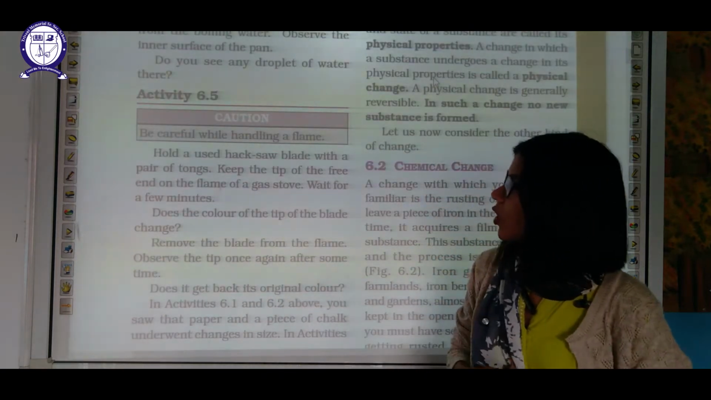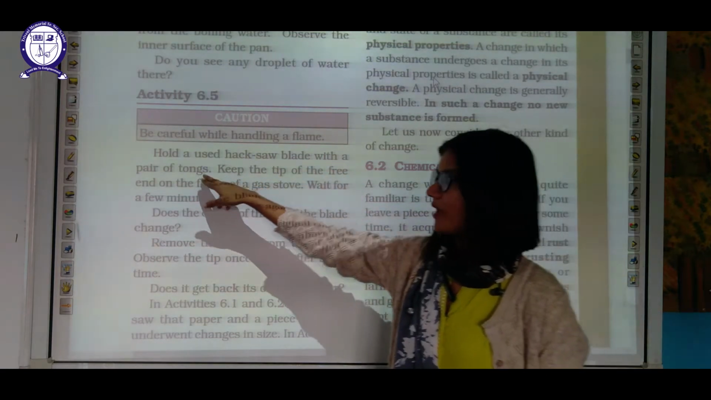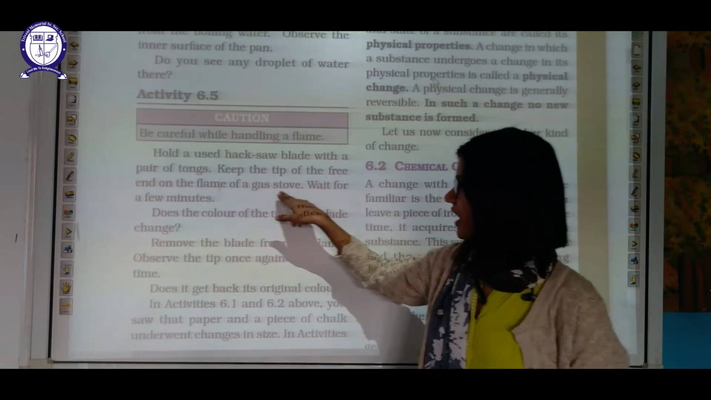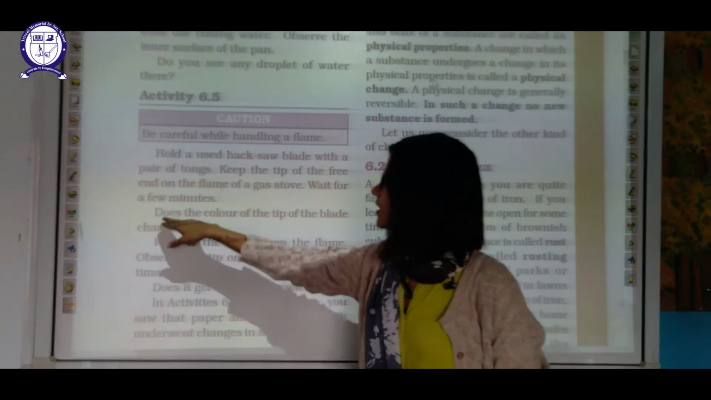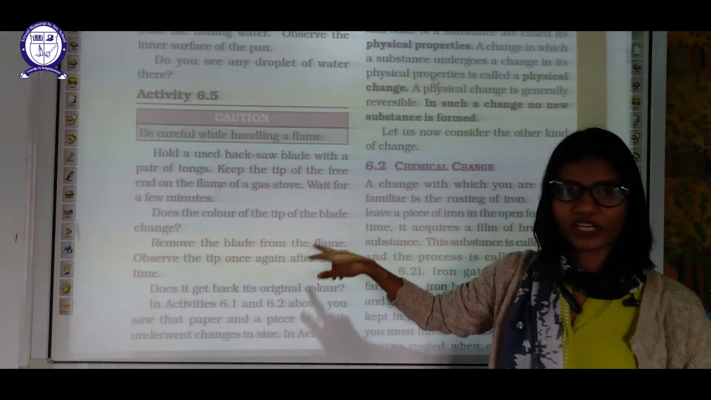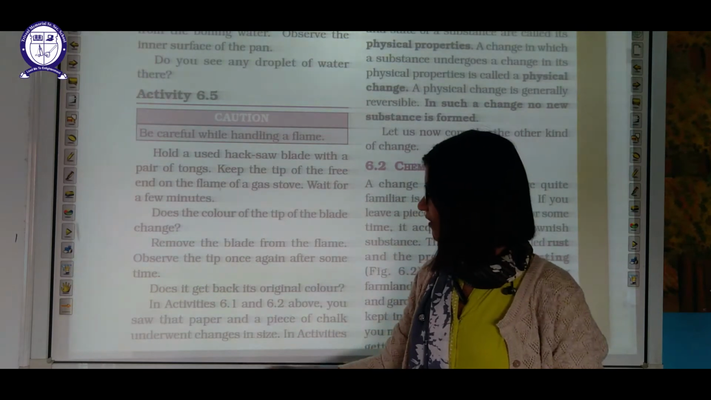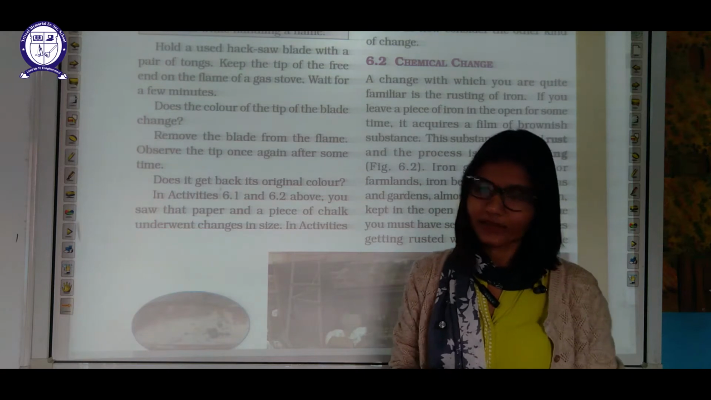Next, hold a used hacksaw blade with the help of a pair of tongs. Keep the tip of the free end in the flame of the gas stove. Wait for a few minutes. Does the color of the tip of the blade change? Remove the blade from the flame. Observe the tip once again after some time. Does it get back to its original color?